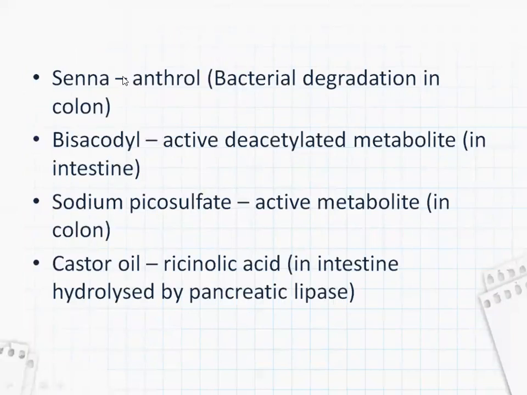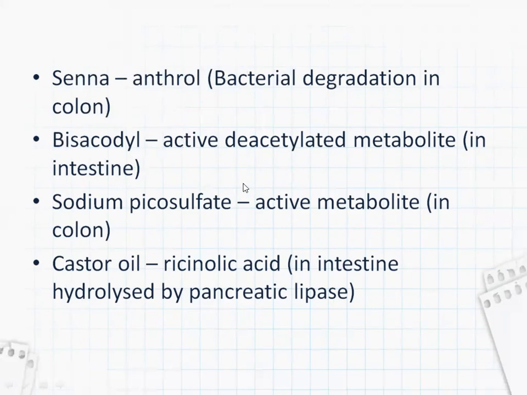Coming to how they are metabolized in the intestine: the senna glycosides turn into the active principle, anthrol. In the colon, bacteria will degrade senna into anthrol, and this anthrol will act.